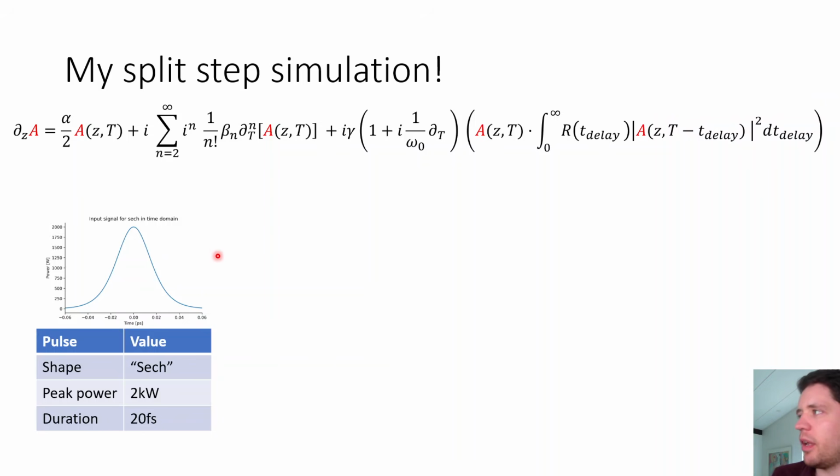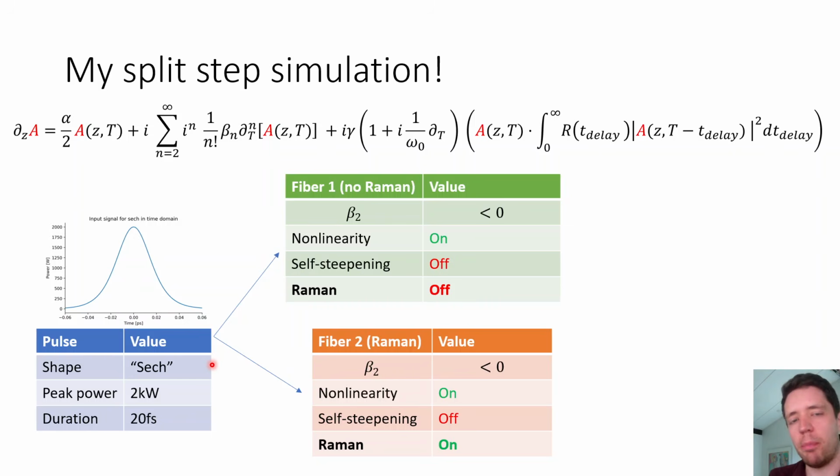First of all, I've defined a hyperbolic secant pulse with a 2 kilowatt peak power and a duration around 20 femtoseconds. That's on the scale of the Raman response function. Then I've launched that pulse into two different simulated fibers. In the first fiber, we have a negative group velocity dispersion. So this means that basically blue light will propagate faster than red light. And we have the nonlinearity turned on, but we have no self-steepening, and the Raman effect is manually deactivated right here. For the second fiber, we have the same parameters, same negative group velocity dispersion, same nonlinearity, and no self-steepening, but the Raman effect is turned on.